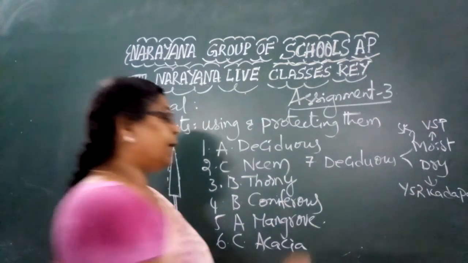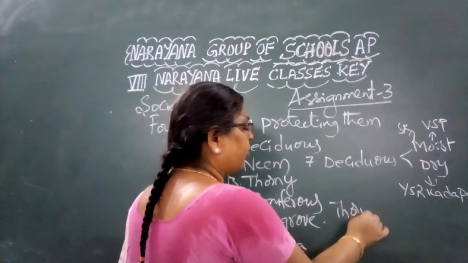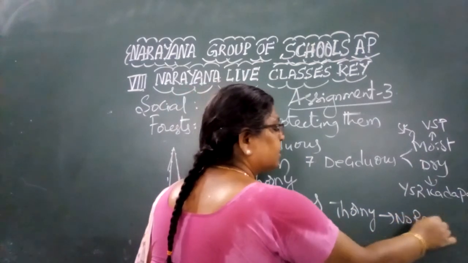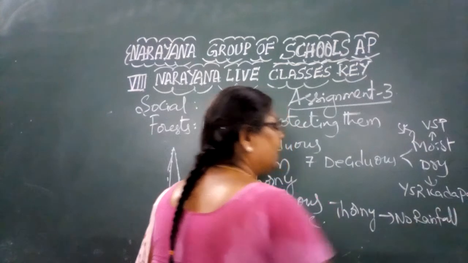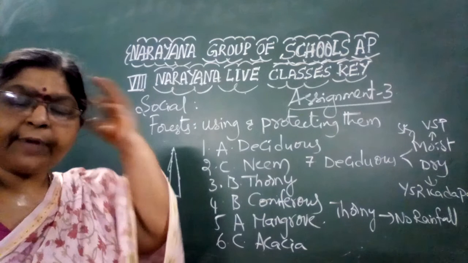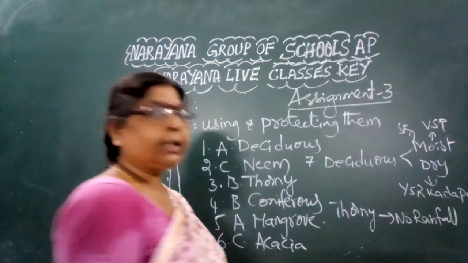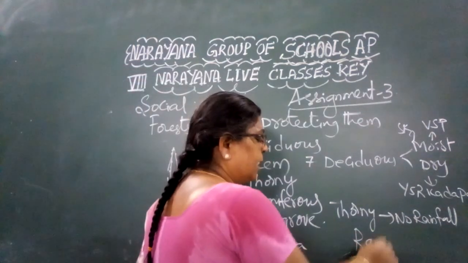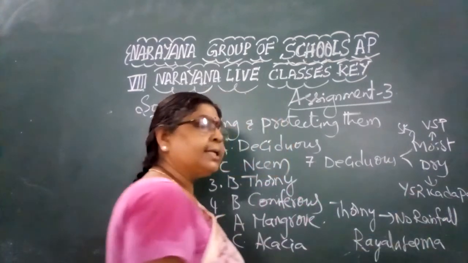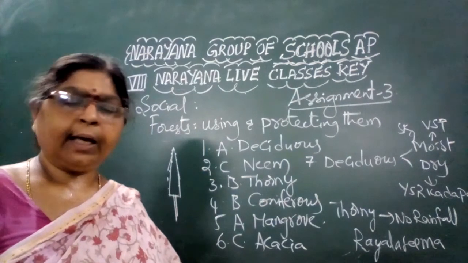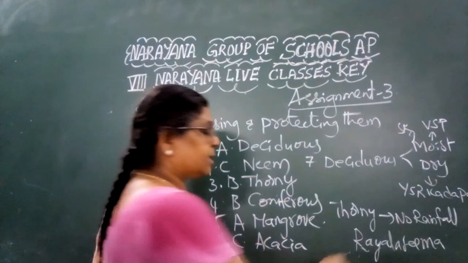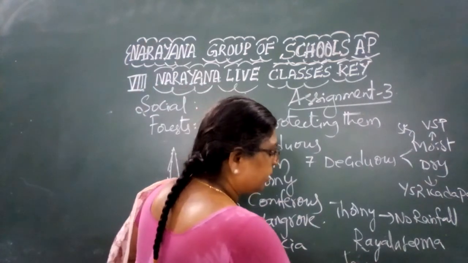Along with that, we will learn about the thorny forest. Thorny forest means almost arid regions, no rainfall. In the regions of almost no rainfall or very little rainfall, we find these thorny forests. The thorny forests are found in Kadapa, Kurnool, Anantapur and Chittoor, that is, the Rayalaseema districts. Here the leaves change into thorns.